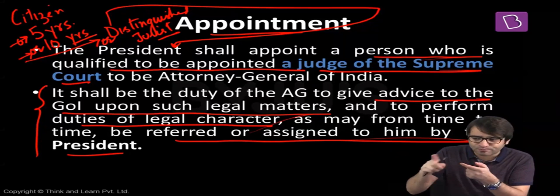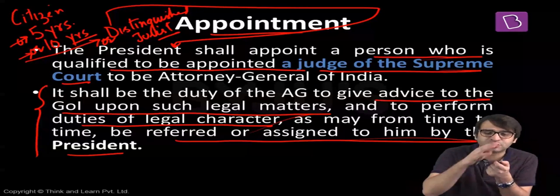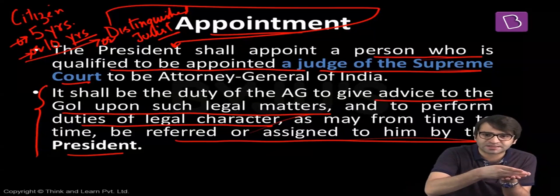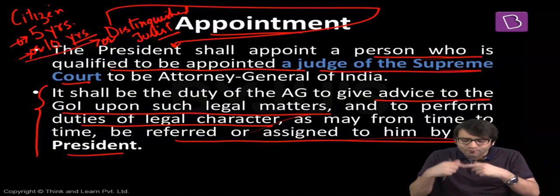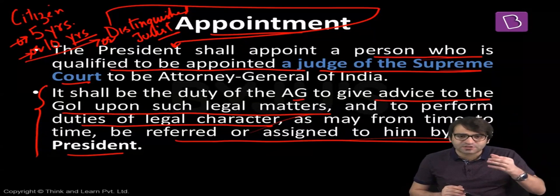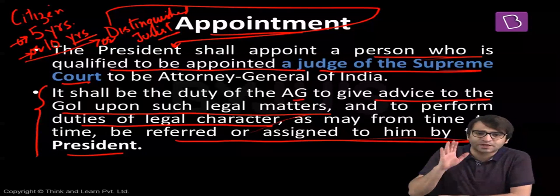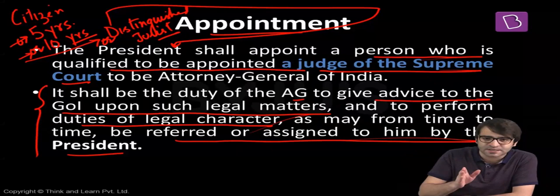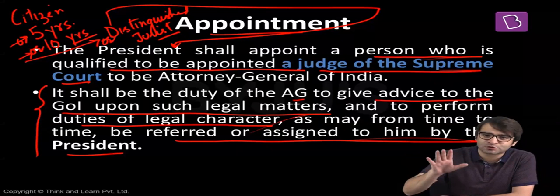But even this decision of the President to impose President's rule in West Bengal can be challenged in court, can be challenged to the judiciary, and when this case is challenged to the judiciary, there has to be someone to represent the Government of India. In this case, it is the Attorney General of India. But before taking the decision to impose President's rule in West Bengal, the Attorney General of India is consulted. The Government of India says, look, we have received this report from the Governor of West Bengal, and the Governor says because of these 4 or 5 reasons, there is a breakdown of constitutional machinery in West Bengal, and that is why President's rule should be imposed.